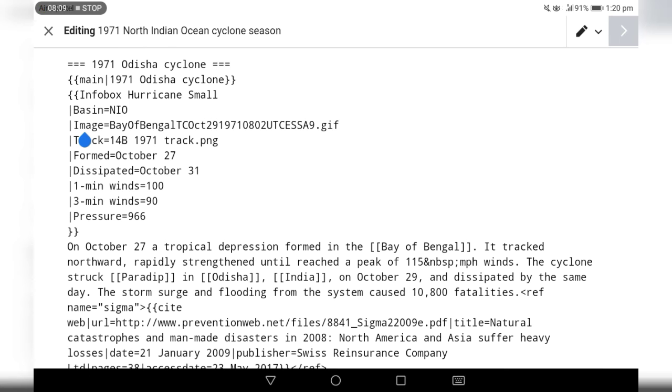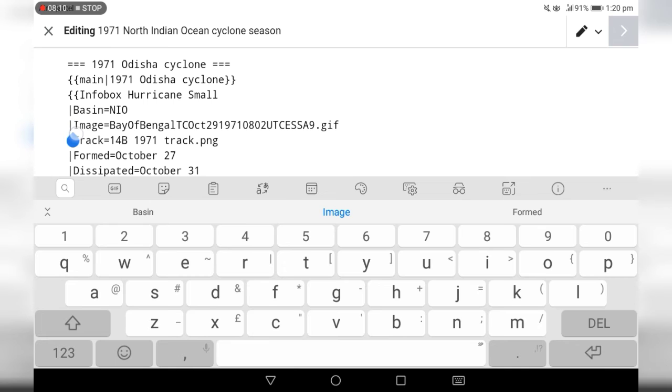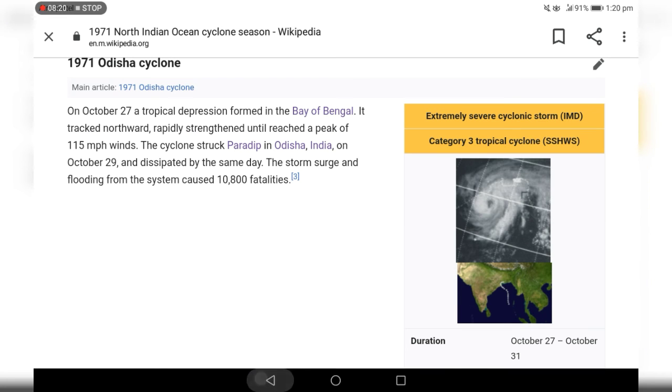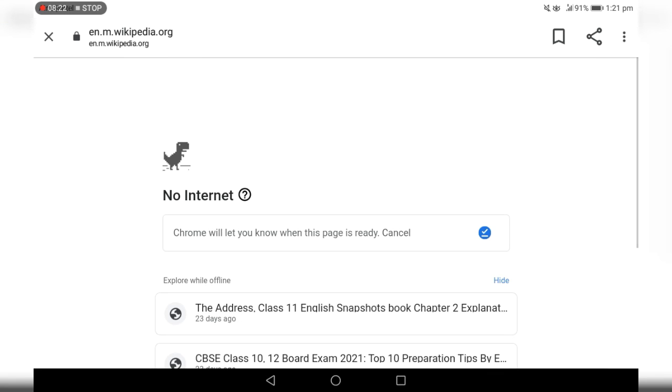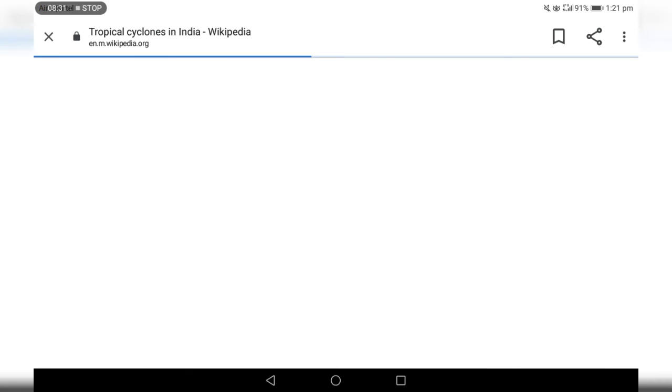Just copy that, copy the ID and simply copy it. So it will be in your clipboard. And move back. So friends, I am actually having a connection problem. Please don't think wrong.